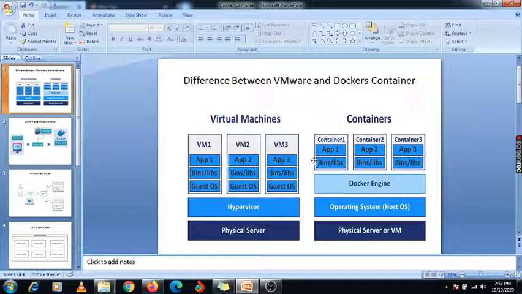Basically the resources are taken from your base operating system using the Docker engine, and it is very low cost because no license is required to install your container. If you want to create any container, no license is required. If you are creating a virtual machine on your vCenter platform in virtualization, each VM needs one license. Here there is no such concept; only your base operating system requires one license, and depending on that license it will create multiple containers.